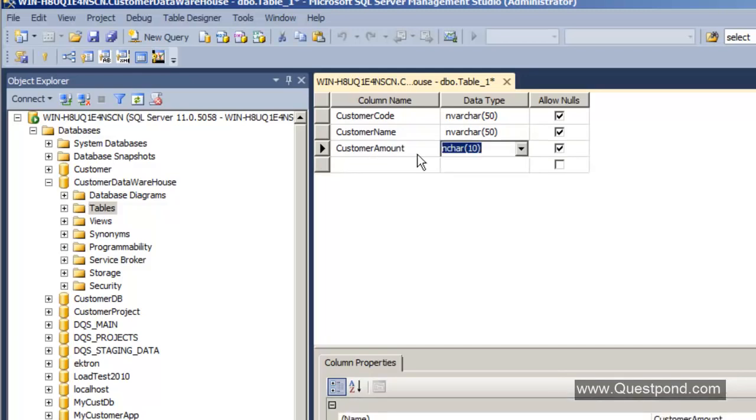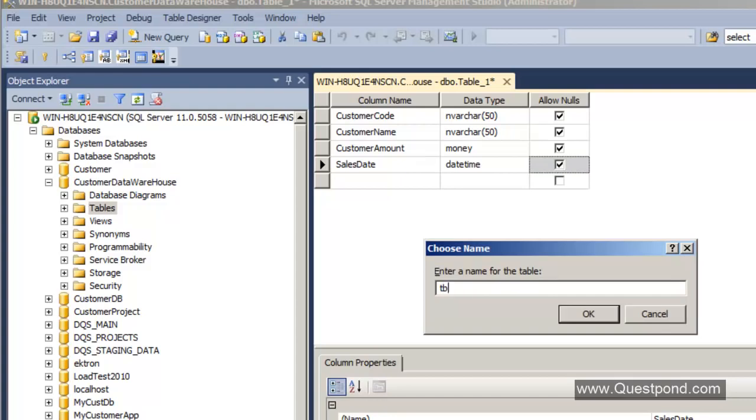When we talk about financial values like amount or any kind of accounts values, we would like to keep that data type as money. And sales date, when the customer did the sales, as date and time. Save this as TBL customer.